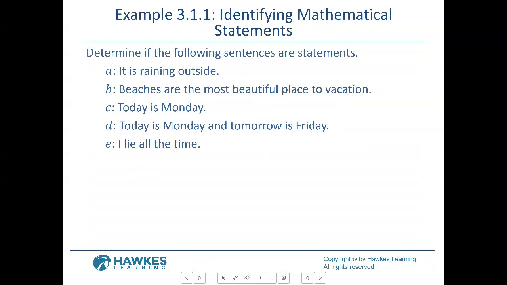All right, so here are some examples of sentences. Determine if the following sentences are statements. A, it is raining outside. B, beaches are the most beautiful place to vacation. C, today is Monday. D, today is Monday and tomorrow is Friday. E, I lie all the time. So what can you say are really statements? Can you say A is a statement? It's raining outside. It's a statement.